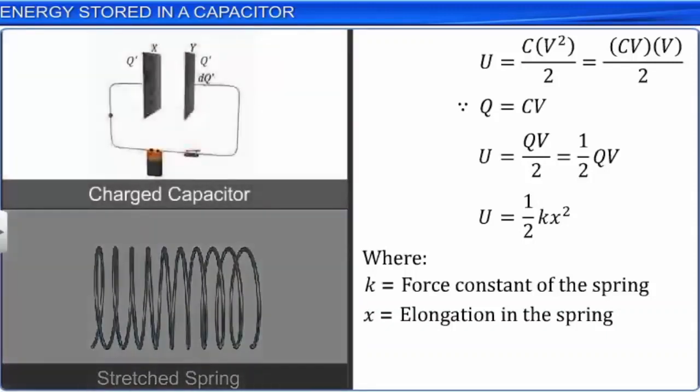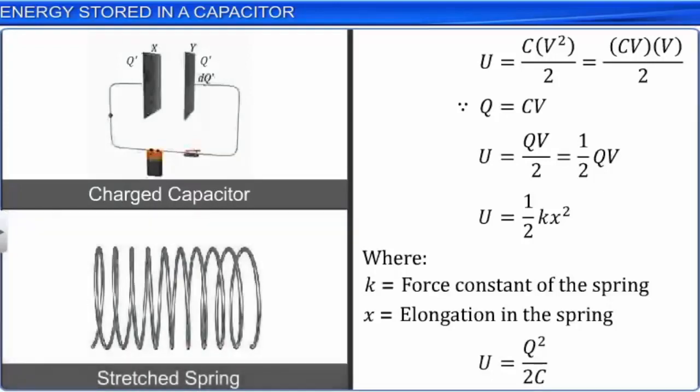Similarly, the capacitor when charged stores electrostatic potential energy U equal to Q square by 2C. We see that the value of Q is analogous to the elongation x, and the value of 1/C is analogous to the value of the force constant k.